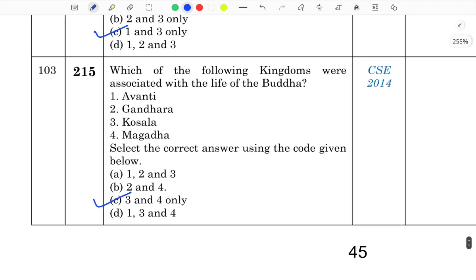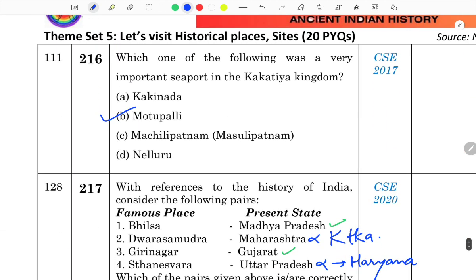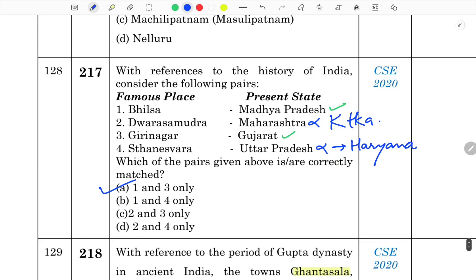Okay, next question. This question also appeared word by word twice. Which of the following kingdoms were associated with the life of Buddha? Only Koshala and Magadha, not the Avanti and Gandhar. Which one of the following was a very important seaport in the Kakatiya kingdom? Motupalli. Now this question, famous place and their present state. Bilsa, that's in your Madhya Pradesh, correctly matched. Dwarasamudra is in Karnataka, not in Maharashtra. Girinagar in Gujarat. Sthaneshwara is in Haryana, not UP.